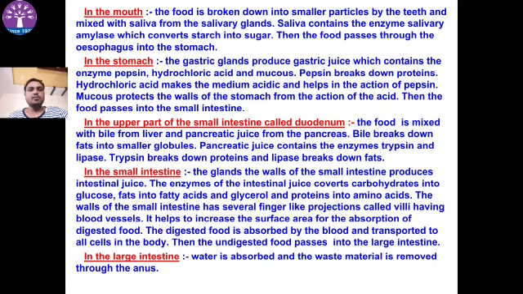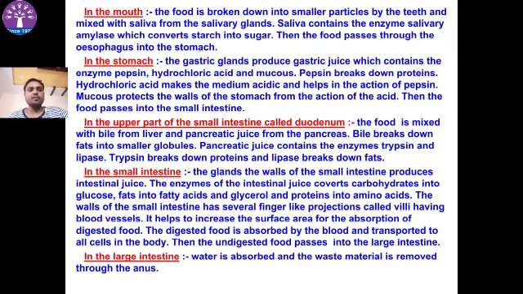The detailed process of digestion starts from the mouth. Teeth break the food into small particles. Then saliva is mixed. Saliva contains the salivary enzyme salivary amylase, which converts starch into sugar. The stomach contains gastric juices: hydrochloric acid and mucus. Pepsin is also present. Pepsin is an enzyme that breaks down protein. Hydrochloric acid makes the condition acidic, where the pepsin acts.